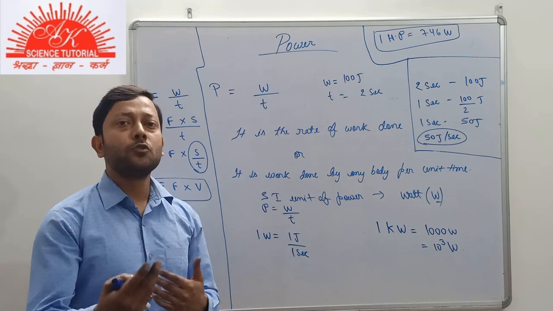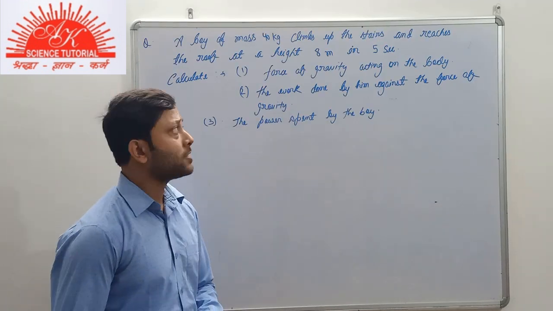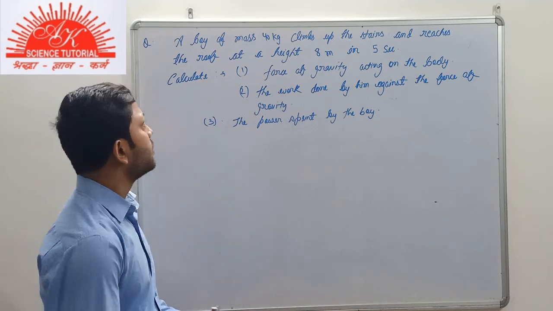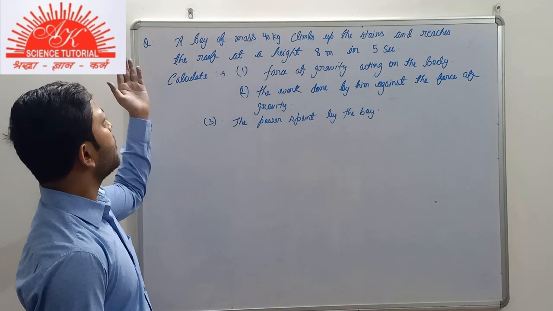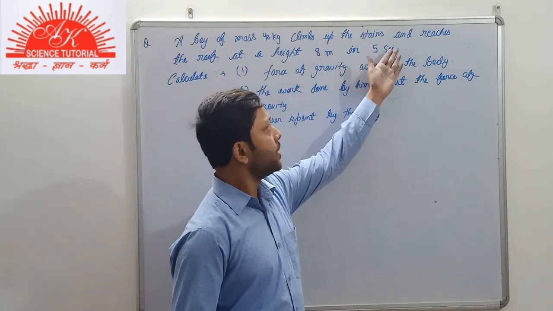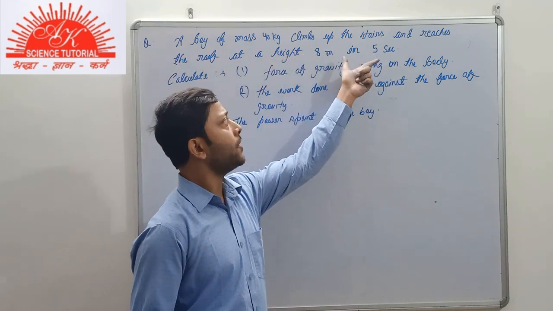Now we can move to the numerical part. So here we have a simple example that is relatable to work and power. So what is the question? I'll read it for you. A boy of mass 40 kg climbs up the stairs and reaches the roof at a height 8 meter in 5 seconds.